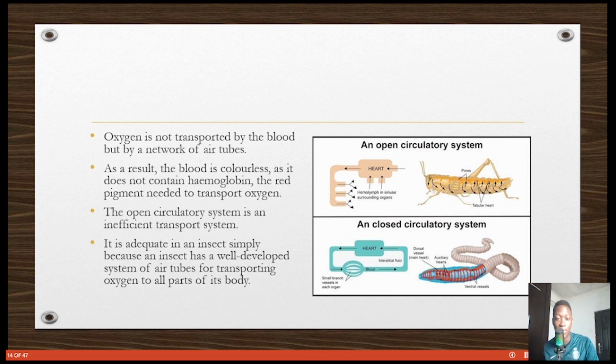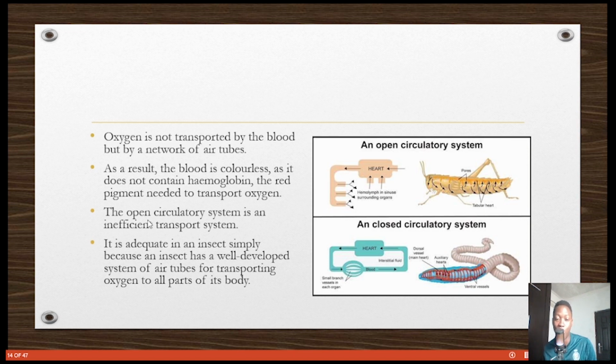Okay, so the important thing to know about the open circulatory system is that oxygen is not transported by the blood, but by a network of air tubes. You can see all these arrows, they are air tubes. So the blood here is colorless. It is not red, unlike ours, which is red because ours contains hemoglobin. This one does not contain hemoglobin. The red pigment needed to transport oxygen in humans is hemoglobin. But in the open circulatory system found in insects and mollusks, the blood is colorless, and oxygen moves through air tubes, so they get oxygen directly.